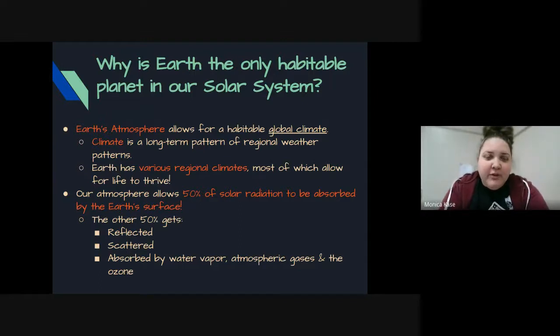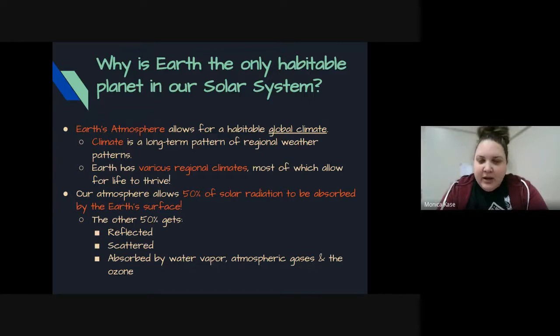So we were talking about weather before. Weather is our daily occurrence, what's happening from day to day, hour to hour. And now when we're talking about climate, that is more of an overall pattern of that weather within a certain area. So certain regions of Earth have different types of climates depending on their location, and most of that allows for us to have life.